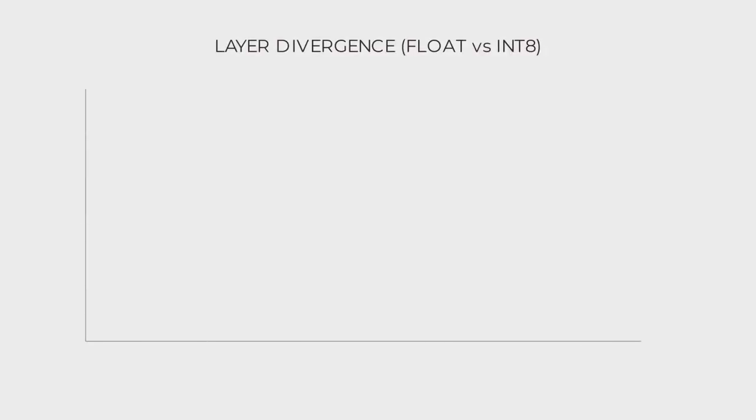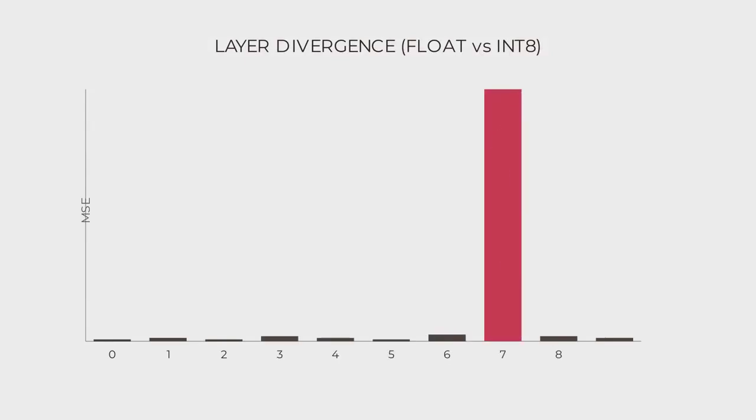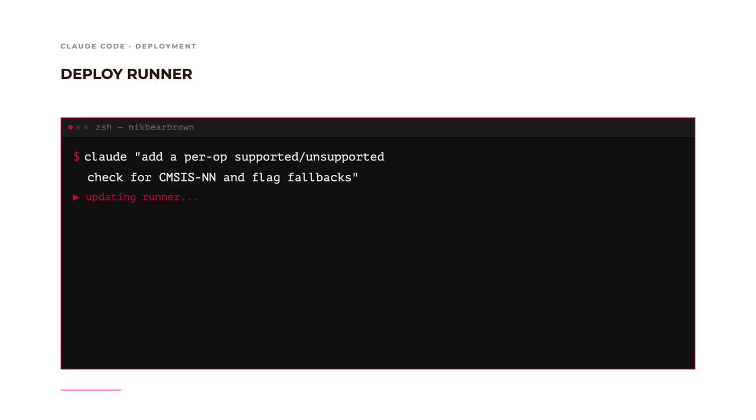Run it. 10 layers plotted left to right, divergence on the vertical axis. Layers 0 through 6, small bars, normal quantization noise. Layer 7, a crimson spike. MSE jumps by 2 orders of magnitude. The bisection localizes the leak. This is the layer the toolchain broke, not quantization in general. Layer 7 is the spike.